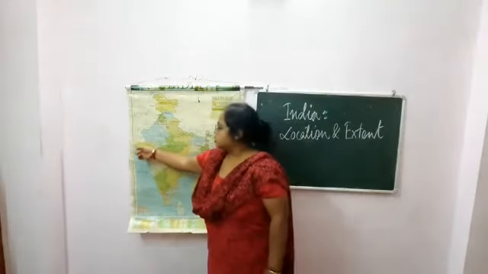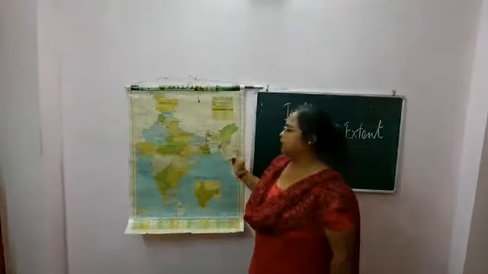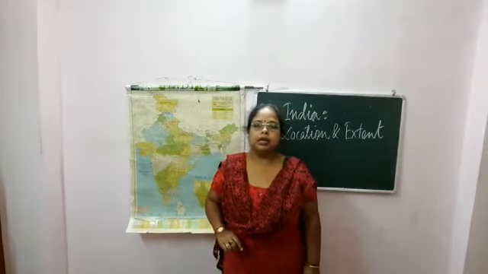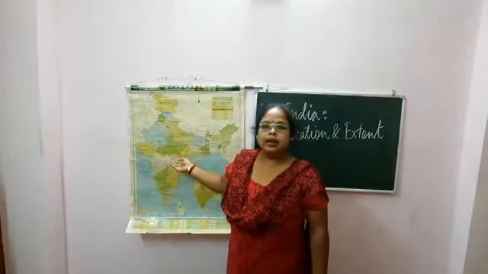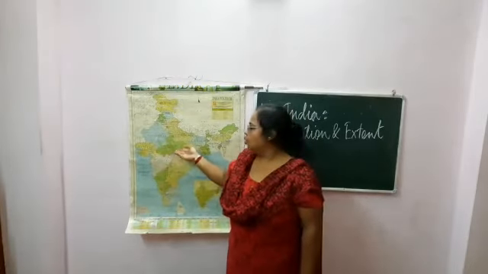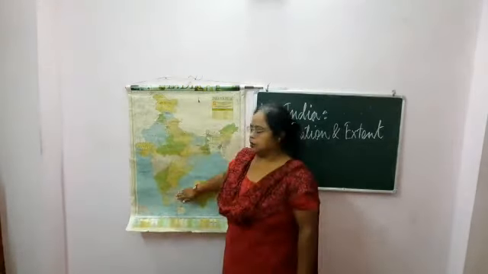As I just told, the Tropic of Cancer, that is 23.5 degree north latitude, passes through the country. It divides India into almost equal halves.